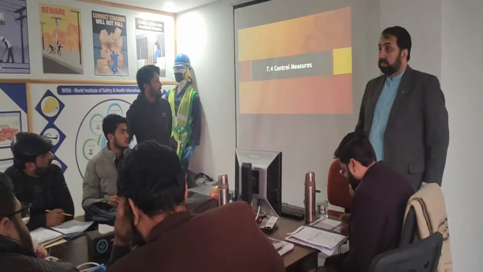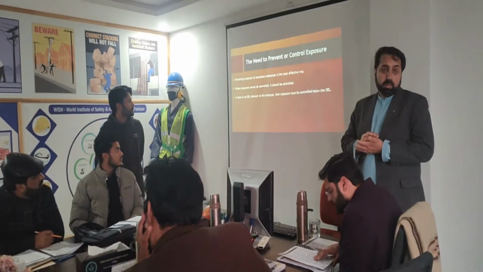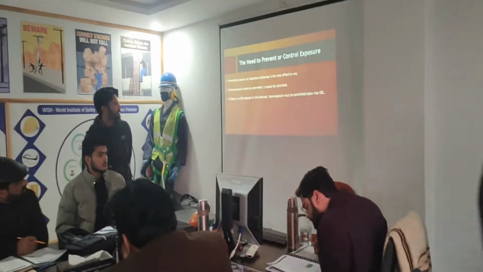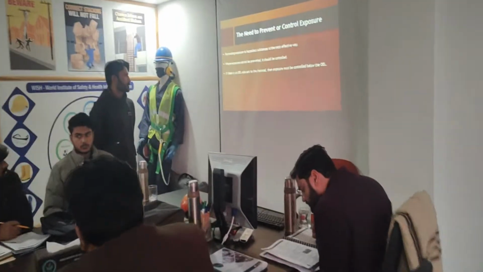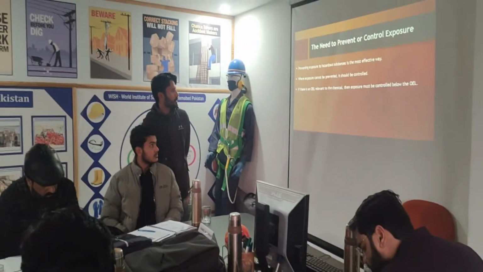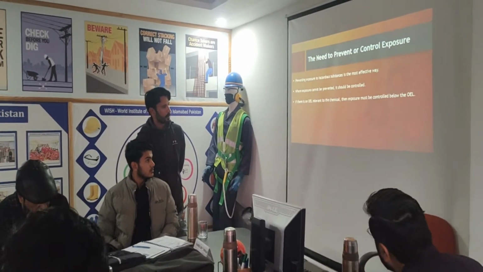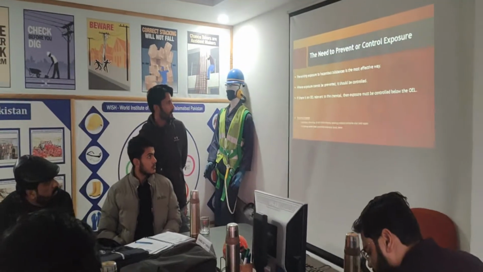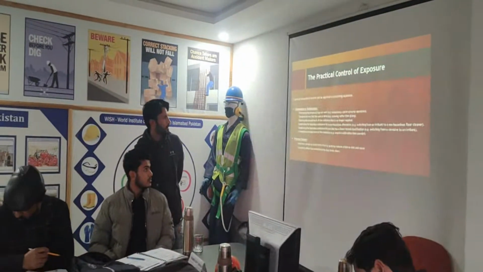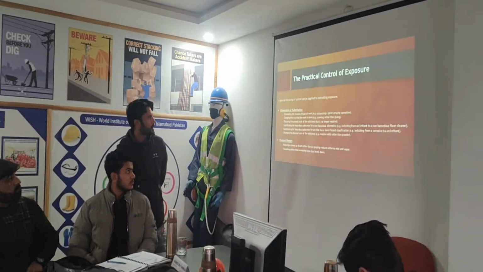7.4 Control measures. The need to prevent or control exposure. Preventing exposure to hazardous substances is the most effective way. Where exposure cannot be prevented, it should be controlled. If there is an OEL relevant to the chemical, then exposure must be controlled below the OEL. The practical control of exposure: the general hierarchy of control can be applied to controlling the exposure.